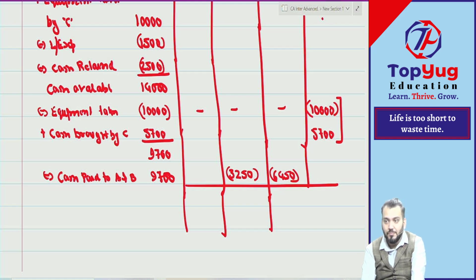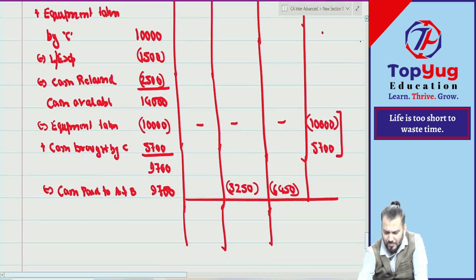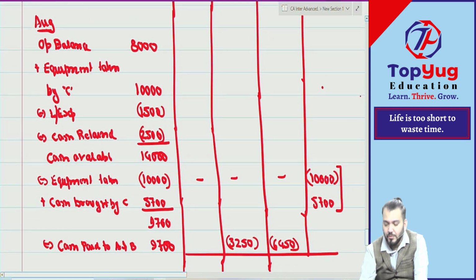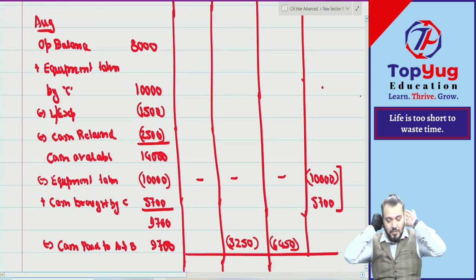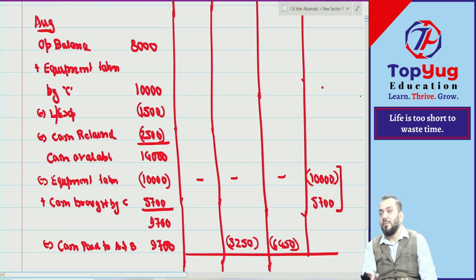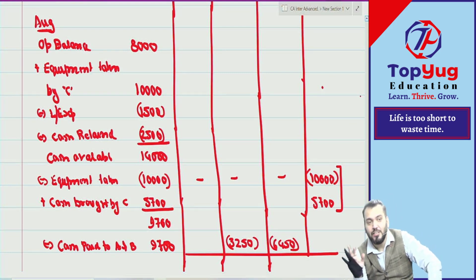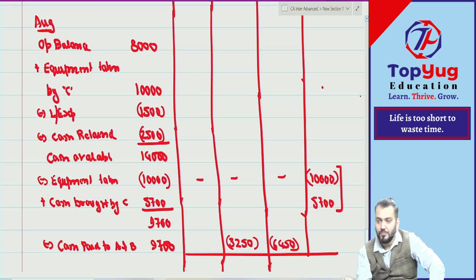Not understood? One second. Don't try. One second. In the month of August, what happened? C has taken one equipment. Correct. Now, equipment worth rupees 10,000. Correct.